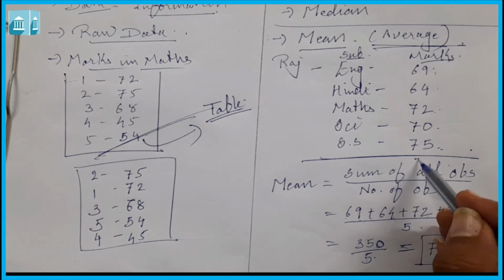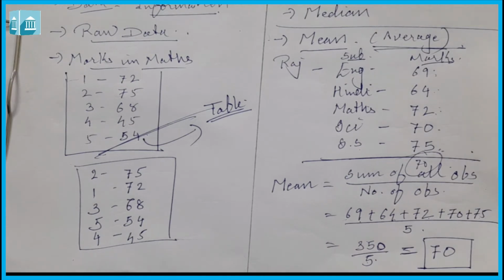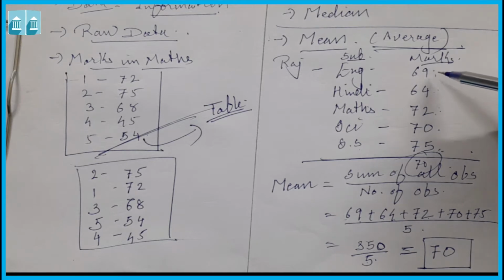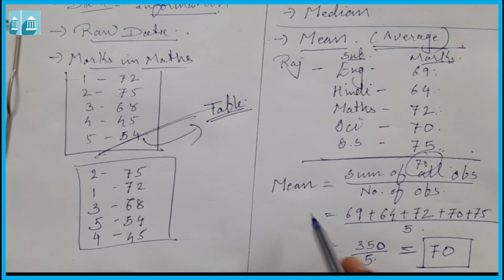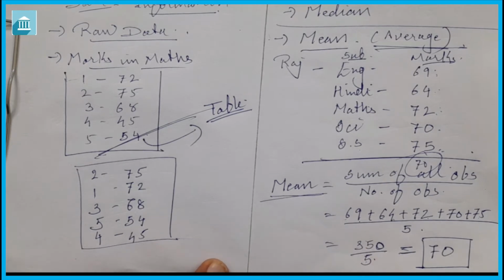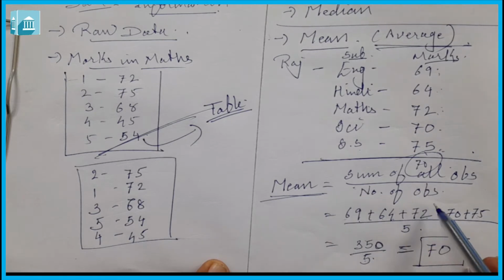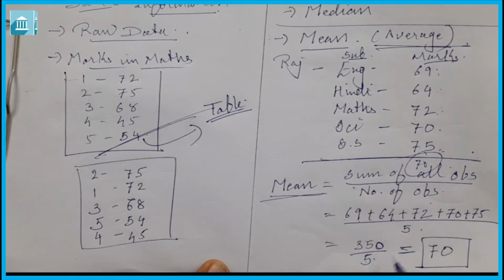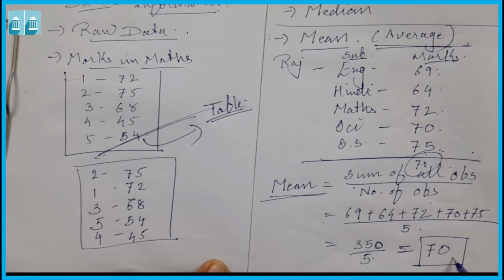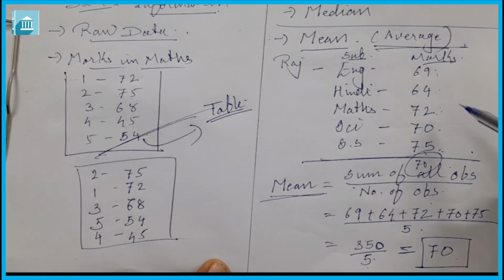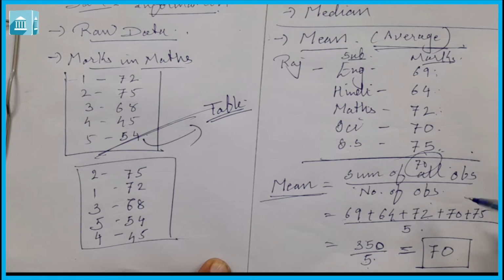It means he got, on an average, 70 marks in each subject. Though here the marks are different: in English 69, in Hindi 64, Math 72, Science 70 and SS 75. But when we find the mean, which we can also call average, it is the sum of all these observations upon the number of observations. The sum we had done, it is 350 upon 5, which is equal to 70. So we can say that on an average he got 70 marks in each subject.